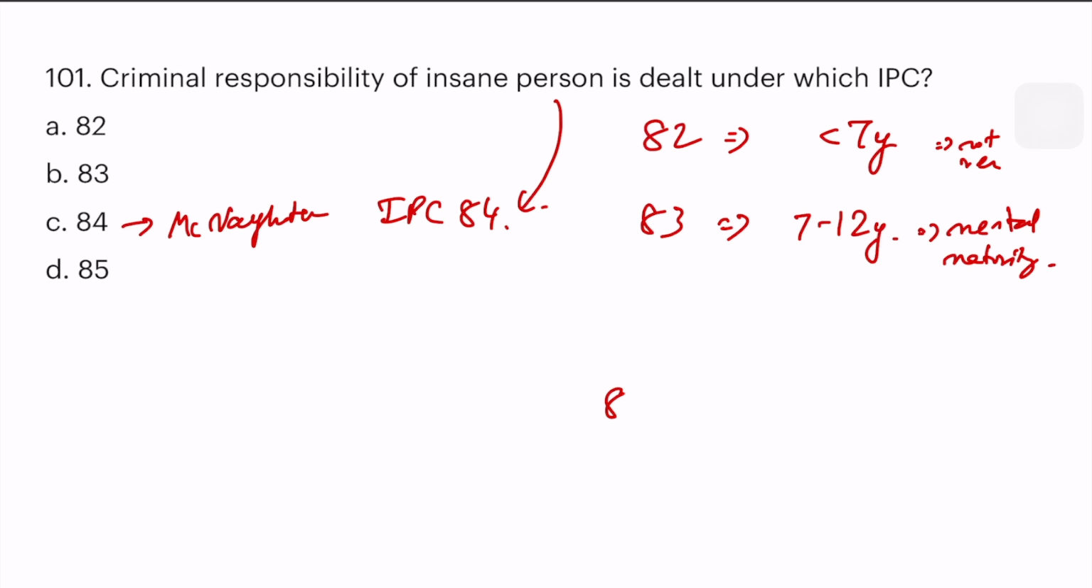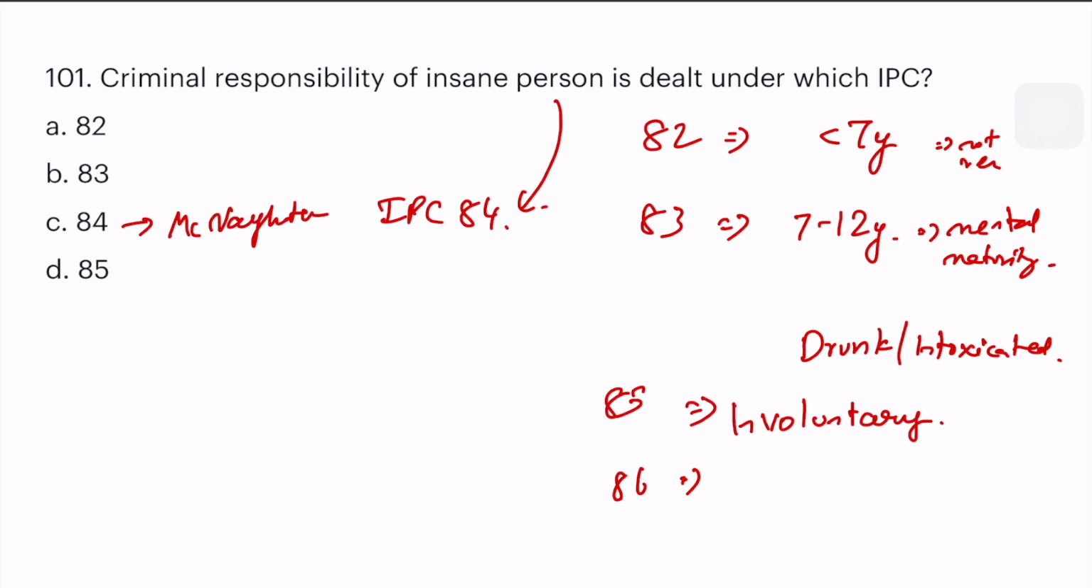84 we have seen. What about 85? 85 and 86 deal with people intoxicated by any substance. But 85 deals with involuntary intoxication, that is, they did not take the substance voluntarily. Here 86 deals with voluntary intake. So these people are responsible, these people are not responsible. These are the IPCs.